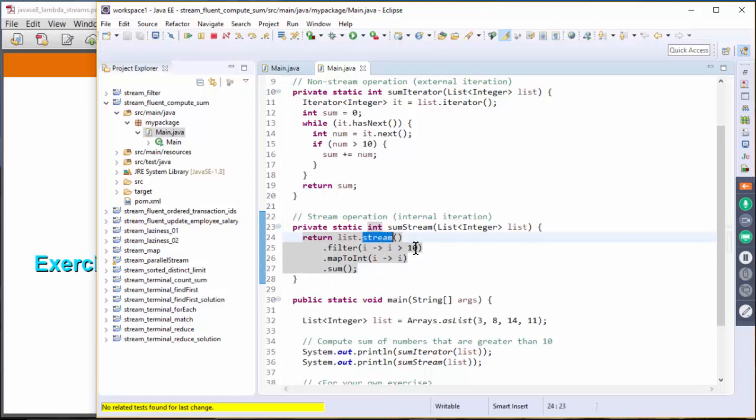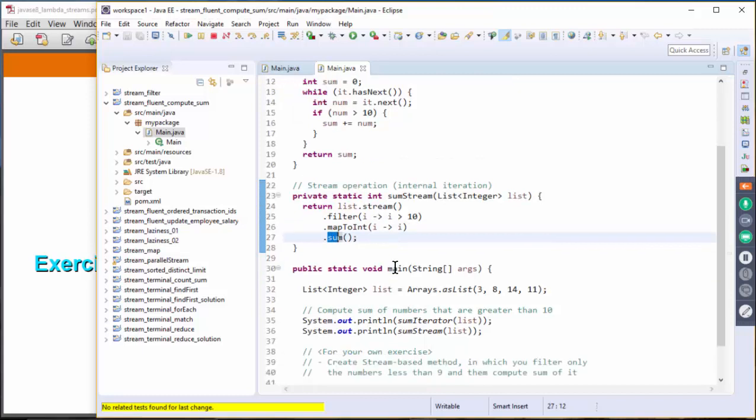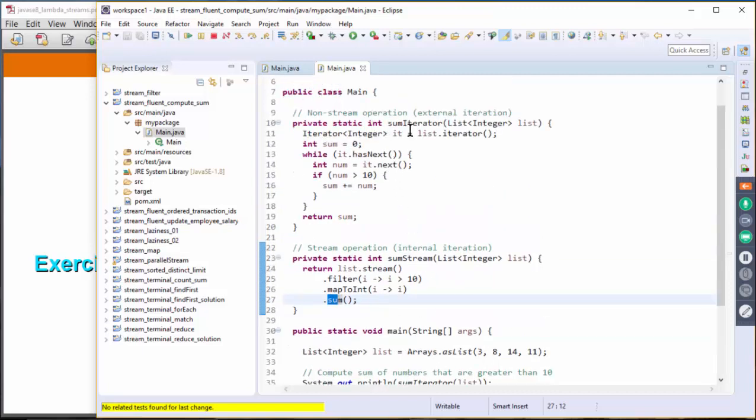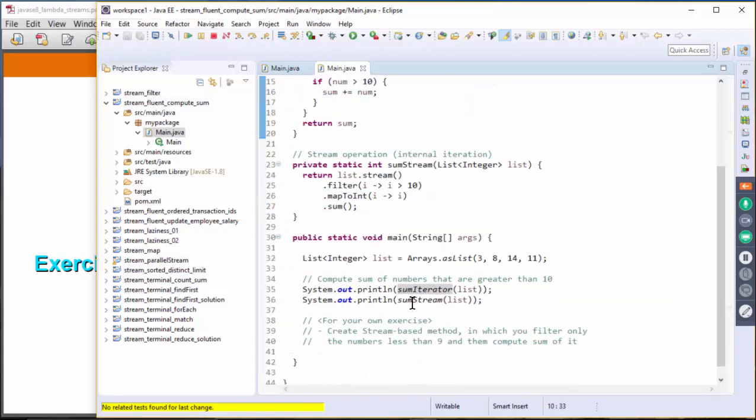Here we create a stream object from the list of integers, and then we filter, map the generated integers, and then call the sum operation. This is the main method in which we create a list of integers, and then call the sum iterator method, which is not using stream, and then sum stream, using stream.